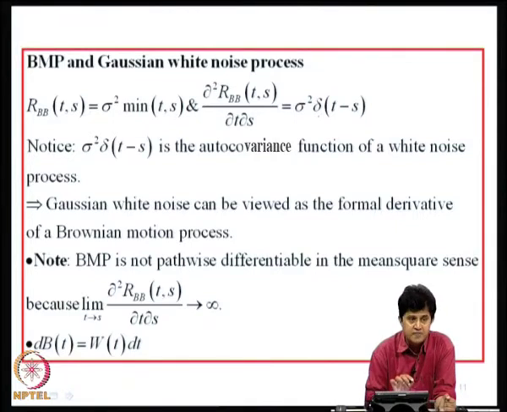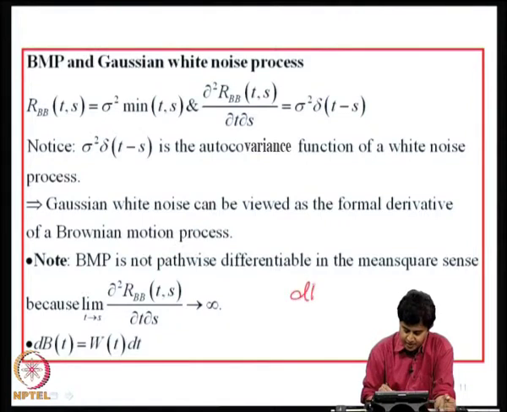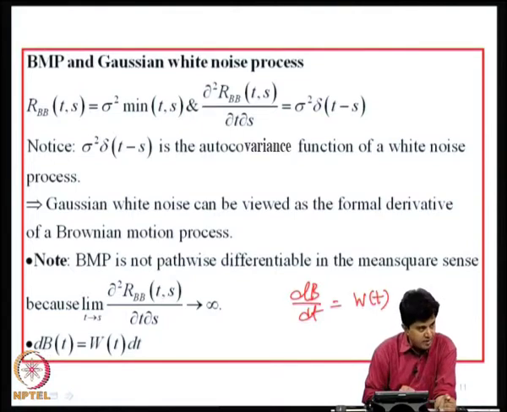The word formal emphasizes that I am not talking about samples. A sample of a white noise does not exist, because the variance of white noise is infinity and therefore it is not physically realizable. On the other hand, I can write dB by dt, formally, as the formal derivative of Brownian motion, which is white noise. I can write the increment of a Brownian motion process as W of t into dt.